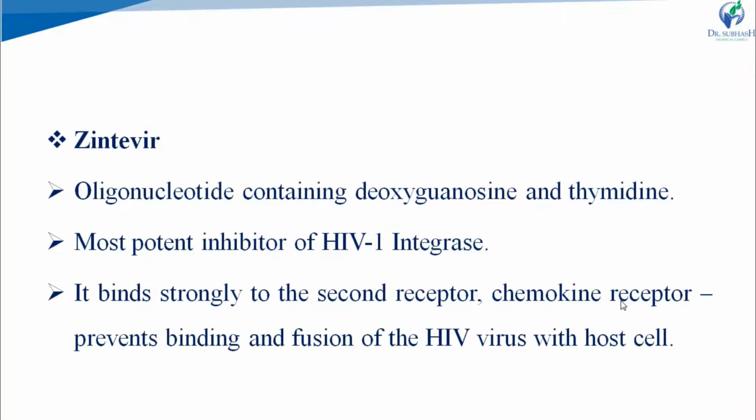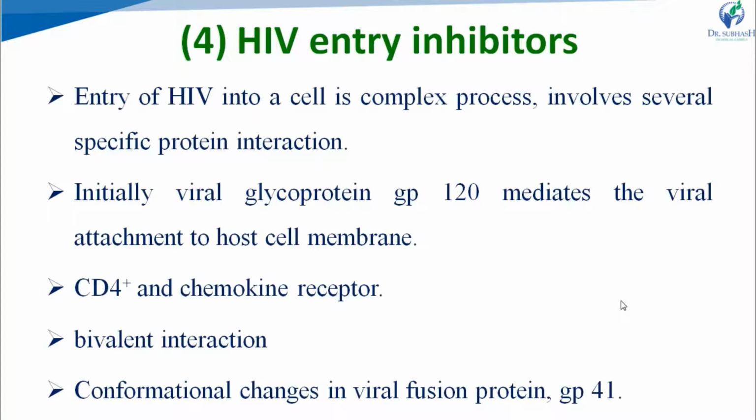An example is Zintevir. Zintevir is an oligonucleotide consisting of deoxyguanosine and thymidine. Chemically it is a guanosine and thymidine derivative. It is the most potent inhibitor of HIV-1 integrase. It is a new drug in clinical trial. It binds strongly to the second receptor, the chemokine receptor, and prevents the binding and fusion of the HIV virus with the host cell.